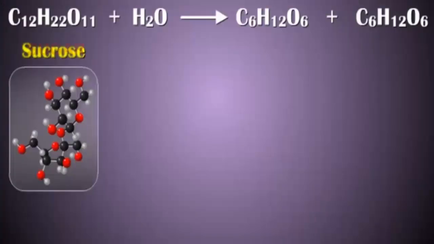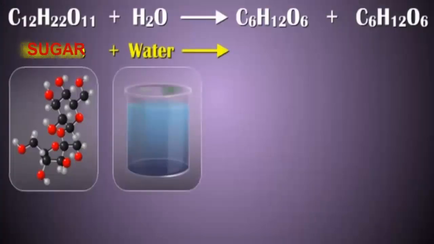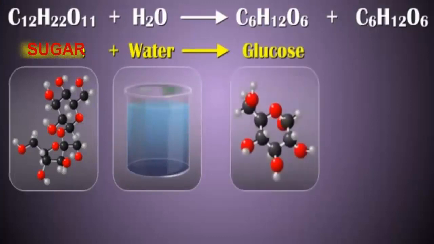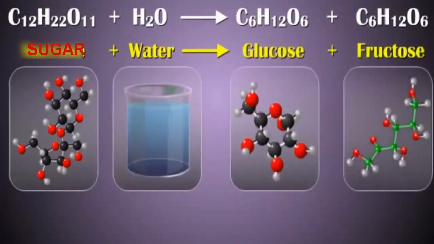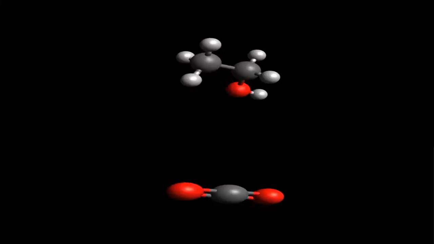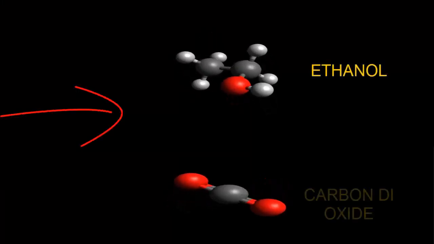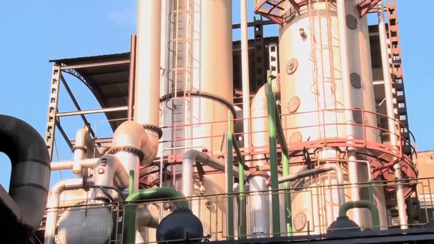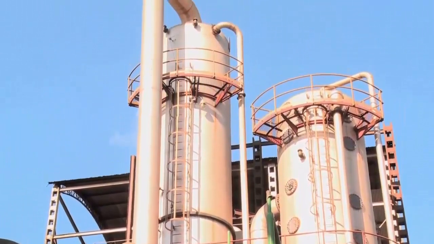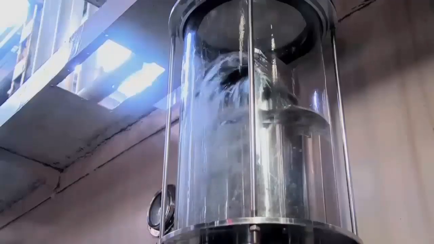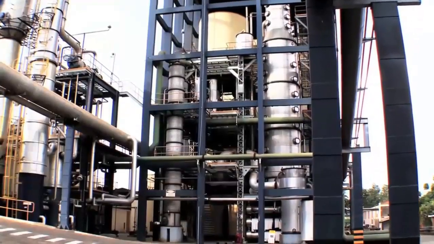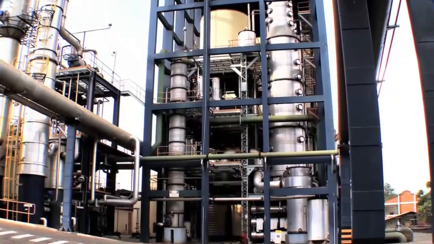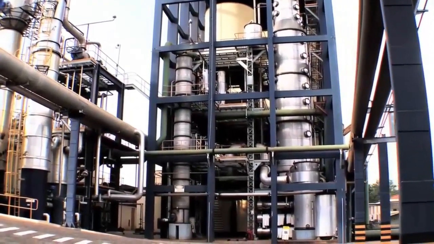In the fermentation process, sucrose is converted into glucose and fructose by the enzyme invertase. Glucose is converted into ethanol and carbon dioxide by the enzyme zymase. Now we get fermented liquid. This liquid is called wash, which contains 15 to 18% of alcohol and remaining water. This wash is subjected to fractional distillation.